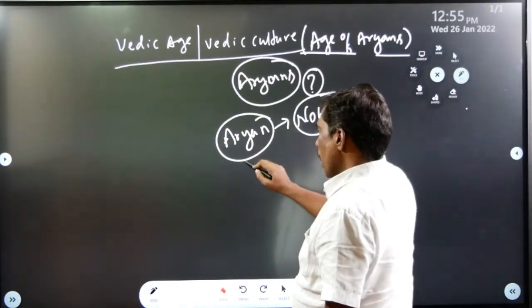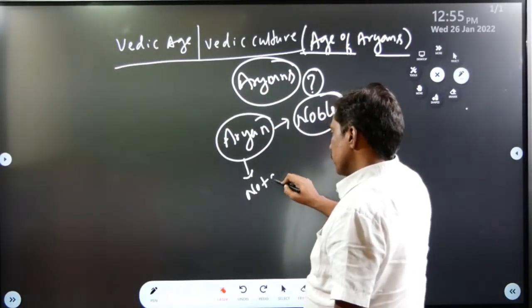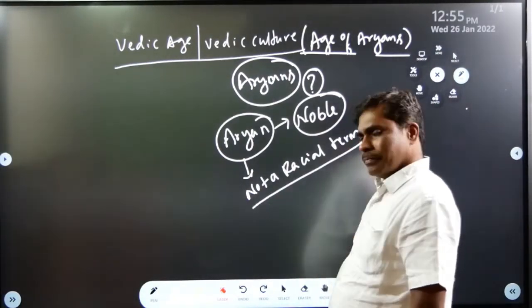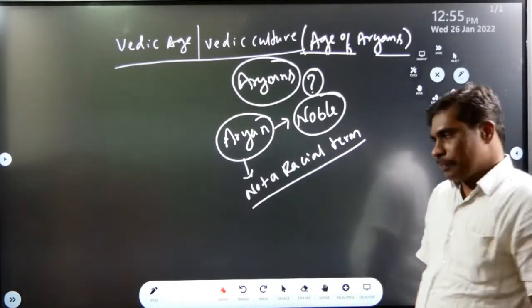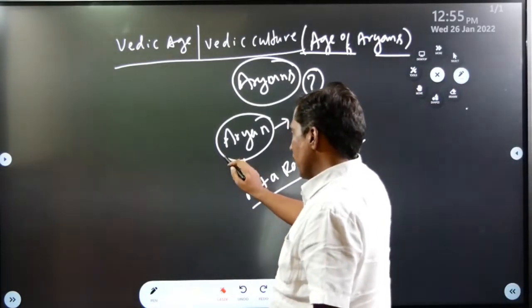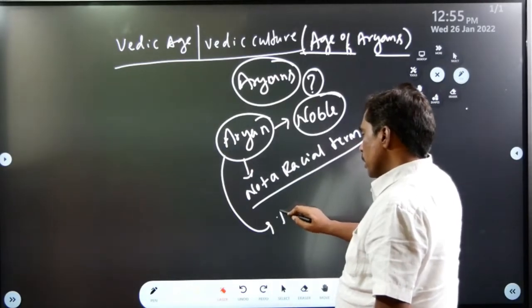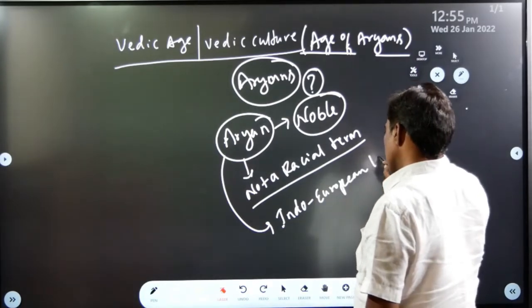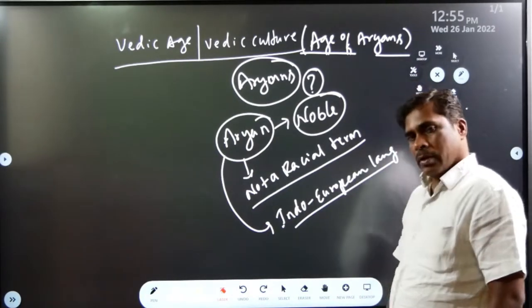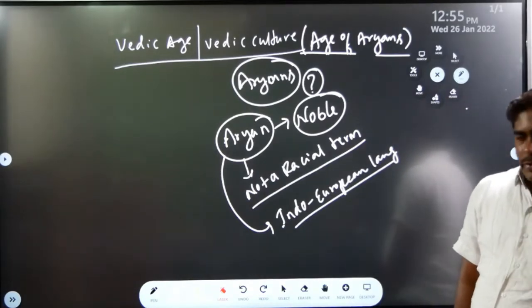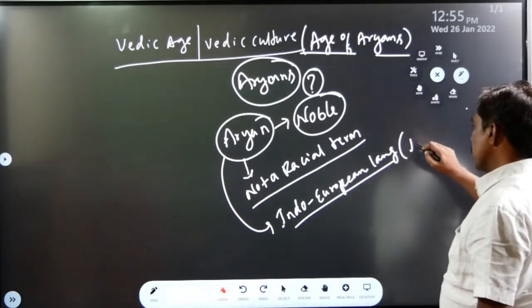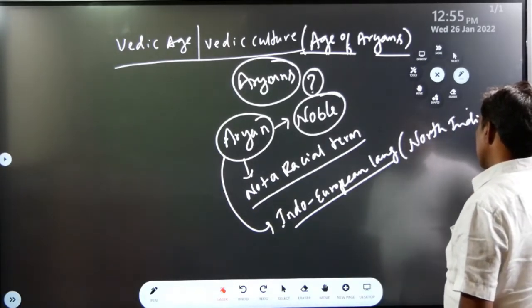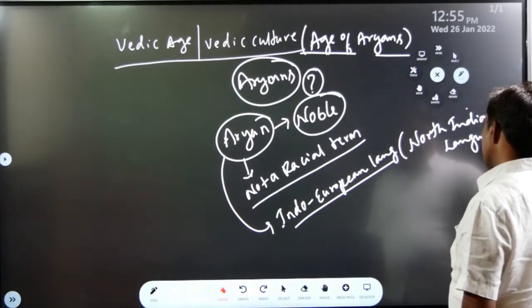And the word Aryan, actually it is not a racial term, but we are using it as a racial term. See, the word Aryan actually refers to the people who are speaking Indo-European languages. See, Indo-European languages means North Indian languages. The people who are speaking North Indian languages were called Aryans.